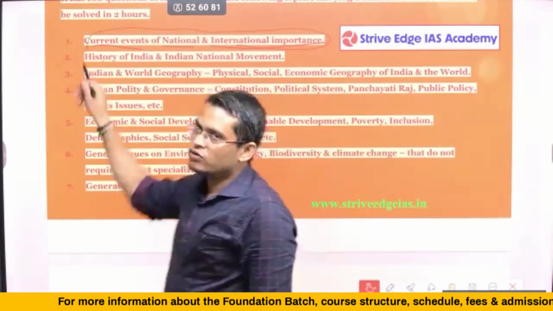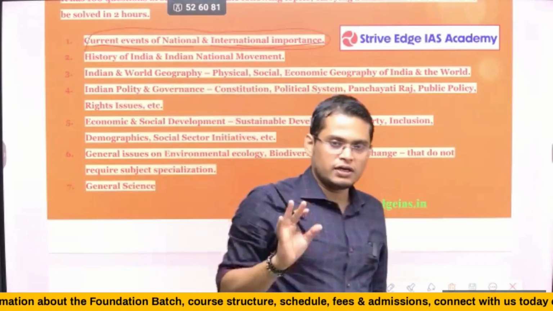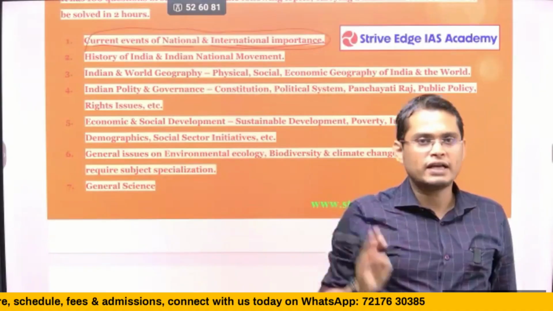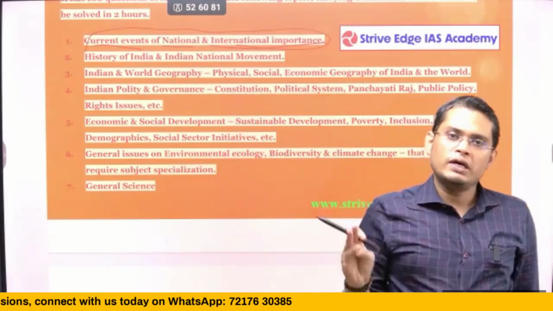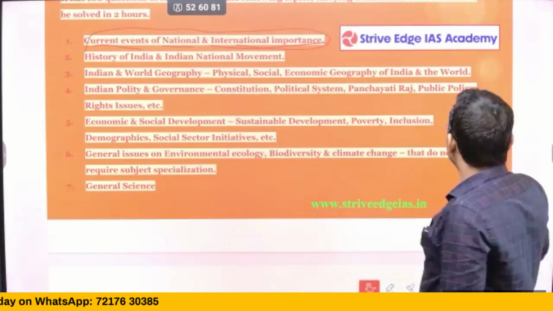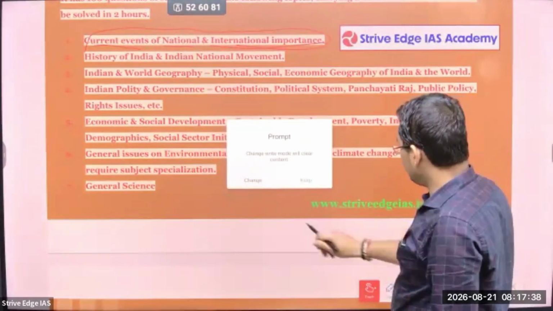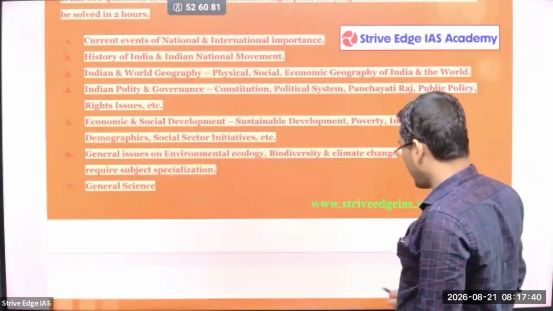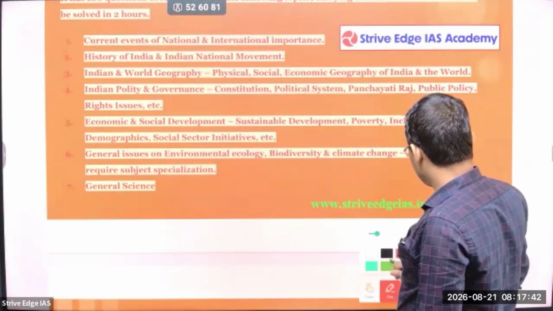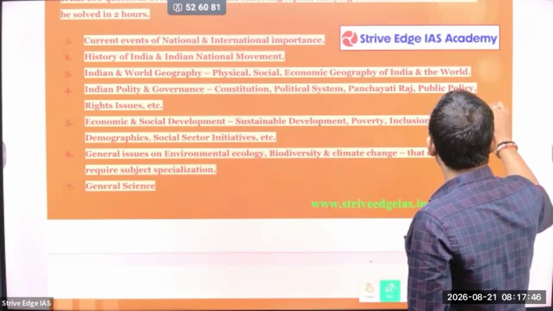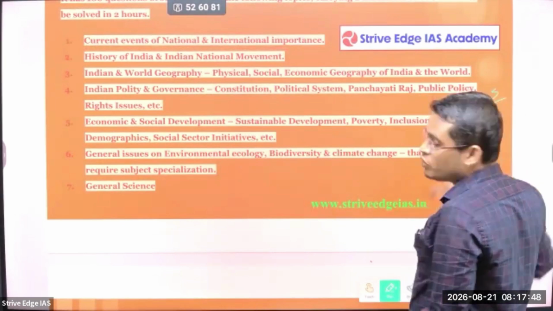So here we are covering one important thing, this is called the infographics edition. We are providing the highlighted version of The Hindu, Indian Express and PIB. Generally during my preparation, to complete all this newspaper, I used to take 2 to 2.5 hours just to complete The Hindu.